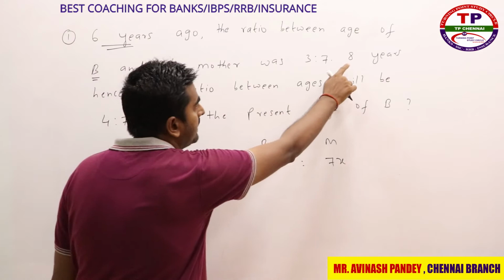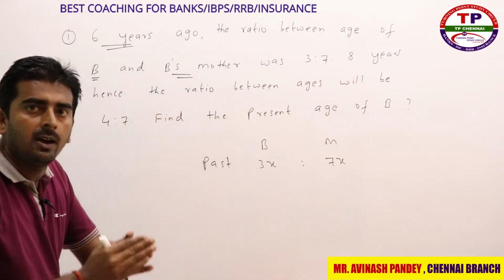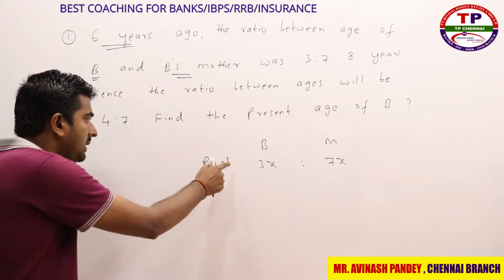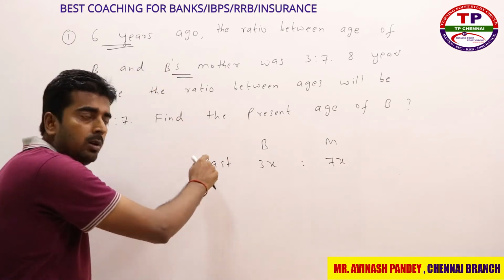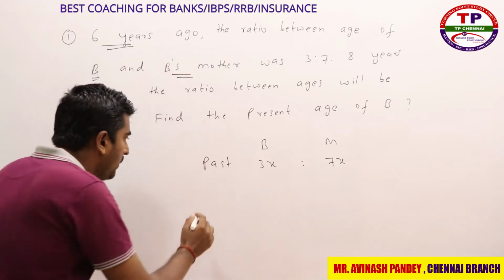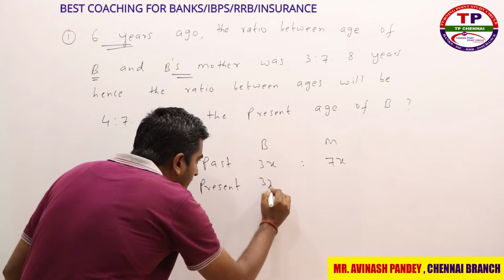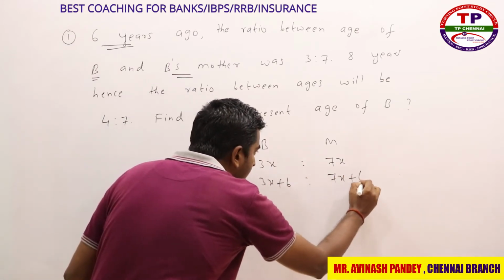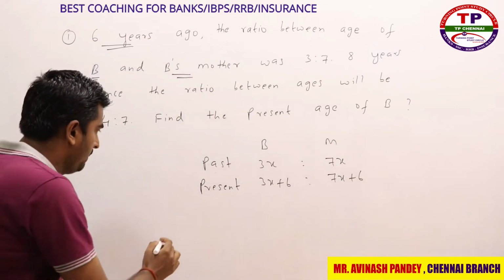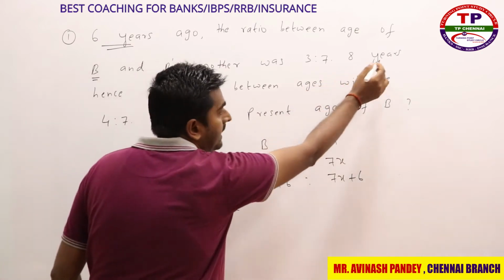Now second line they are telling that 8 years hence. 8 years hence is from present age after 8 years, right? But what ratio they have given you before that? 6 years ago. So from 6 years ago we need to come to present, right? So what is my present ratio? My present ratio is nothing but 3x plus 6, and this is nothing but 7x plus 6, right?